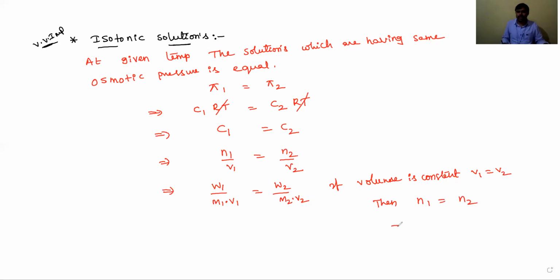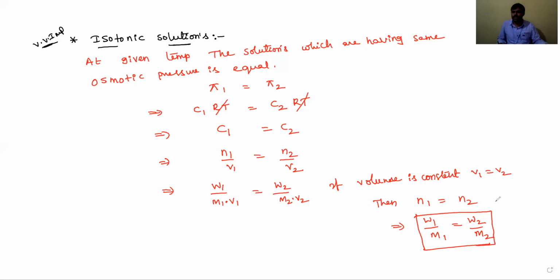We know that n1, W1 by M1, is equal to W2 by M2. That means the number of moles of solute in the first solution is equal to the number of moles of solute in the second solution. So this is another relation, dear students.